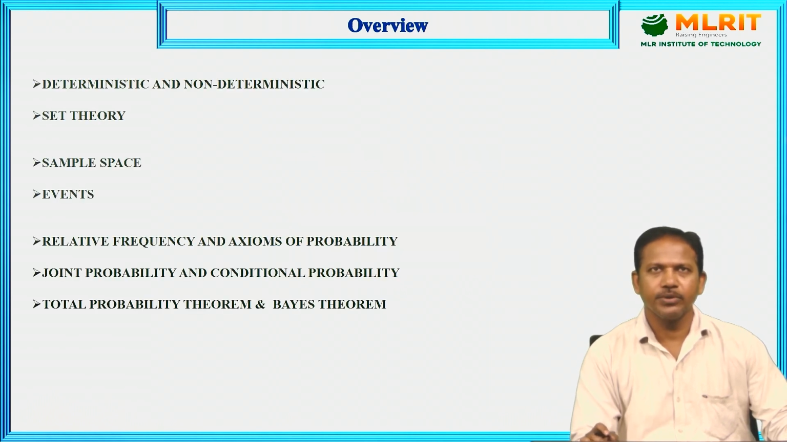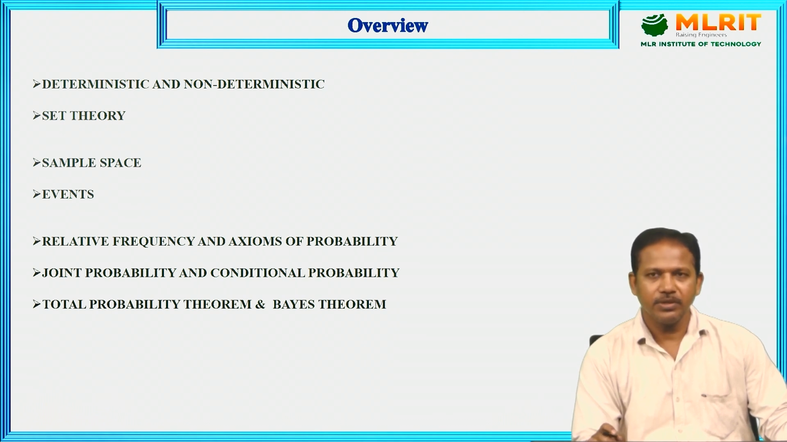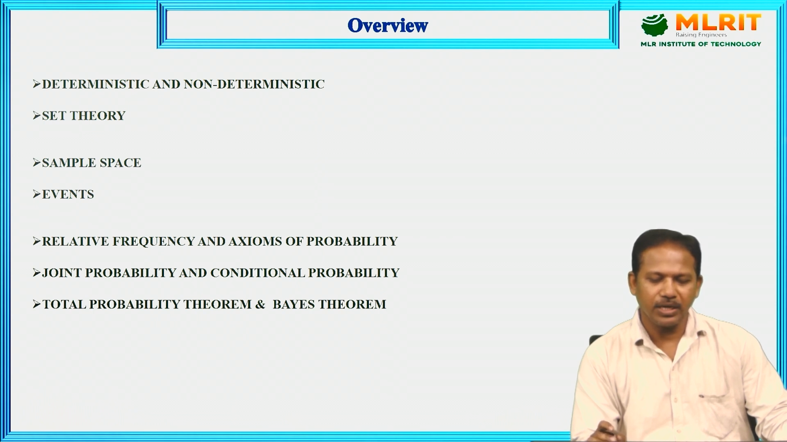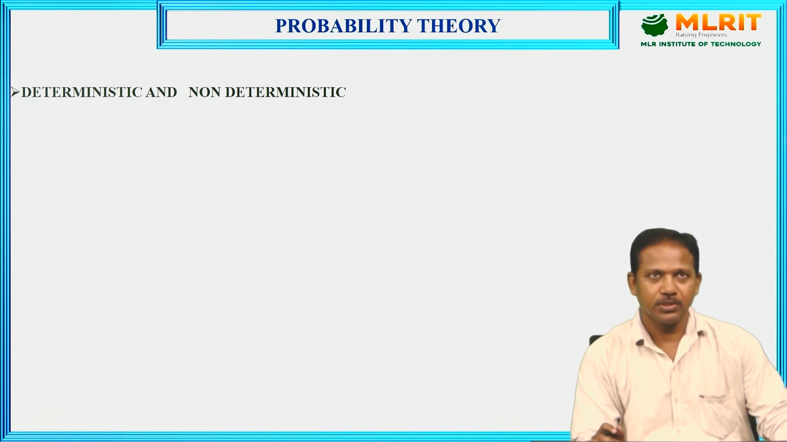Today we are going to discuss probability theory and stochastic process. In that, first we need to discuss probability theory. So the topics are deterministic and non-deterministic signal, set theory, sample space, events, relative frequency and axioms of probability, joint probability and conditional probability, total probability theorem and Bayes theorem. So now first we need to discuss what is meant by deterministic signal and non-deterministic signal.